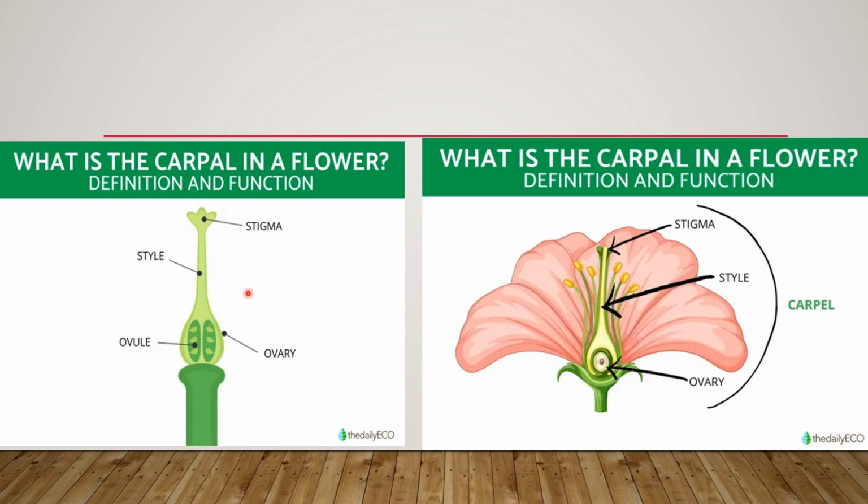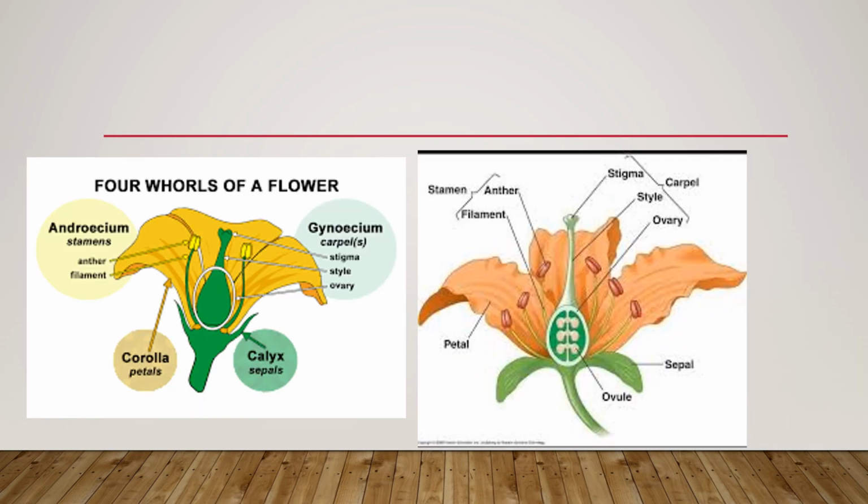Okay, so this is the female reproductive part of the flower, called the carpel or pistil. And as I said to you, there can be one carpel, or in some flowers there are several carpels or several pistils in one flower. Here in these two pictures there are the whole parts of the flower, and you can see them all.